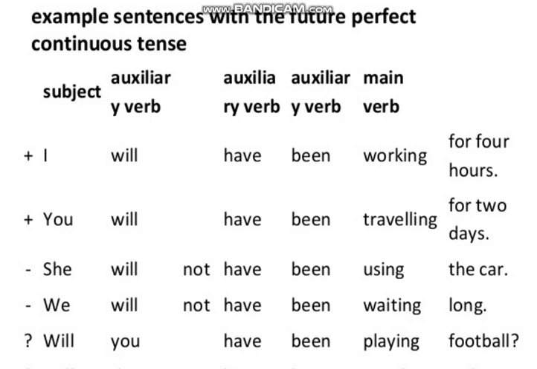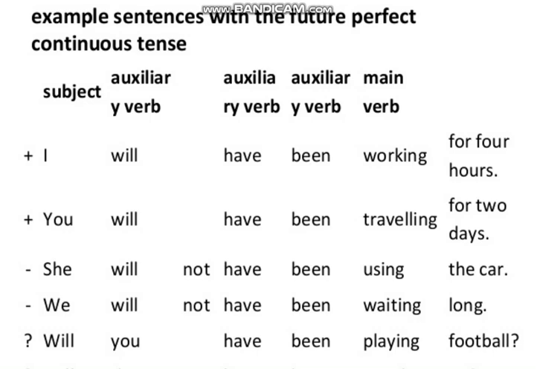Then look at the negative sentences: she will not have been using the car. So we have added not in between will and have. You would not add not in between have and been. Like at times we write a sentence: she will have not been using the car, so that would be incorrect. Do remember that always after will we would be using not whenever we are making negative sentences. Look at another sentence: we will not have been waiting long. So here again you can see how they have separated it.